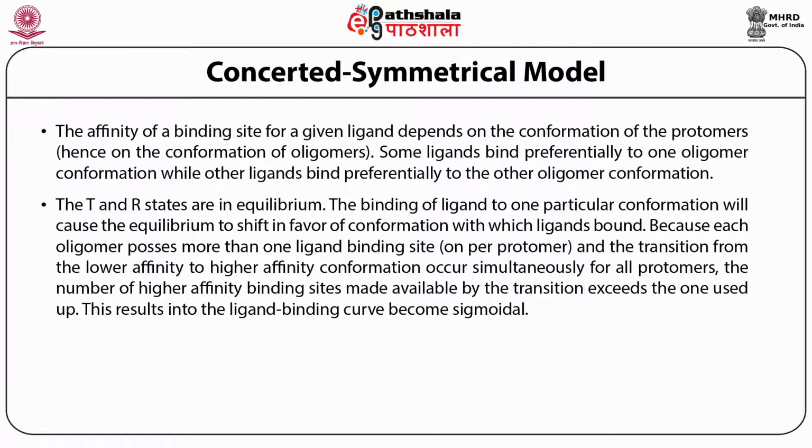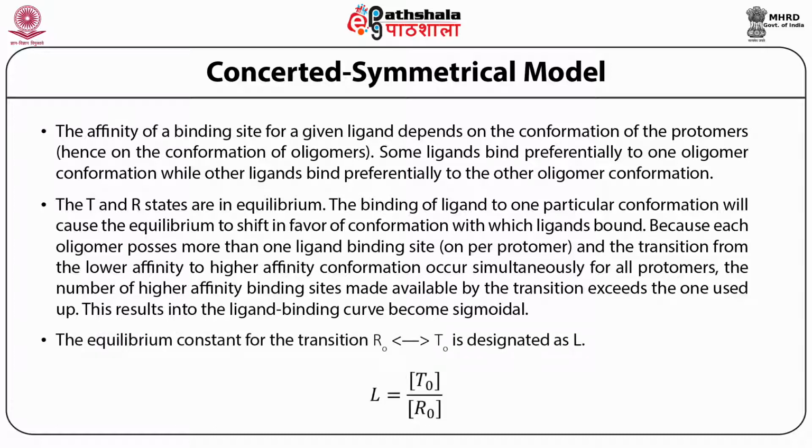Because each oligomer has more than one ligand binding site, and the transition from lower affinity to higher affinity conformation occurs simultaneously for all protomers, the number of higher affinity binding sites made available by the transition exceeds that used up. This results in the ligand binding curve becoming sigmoidal.